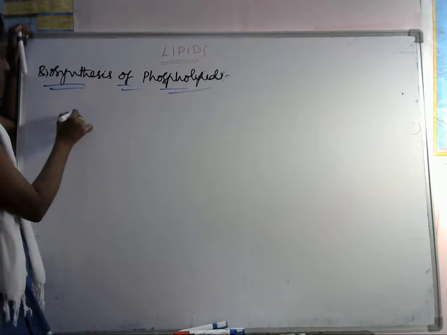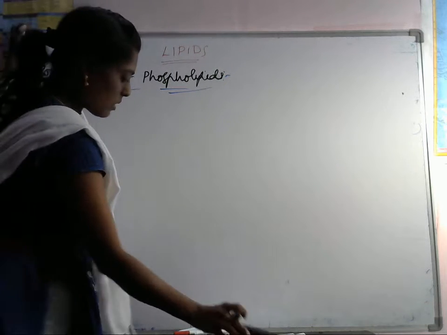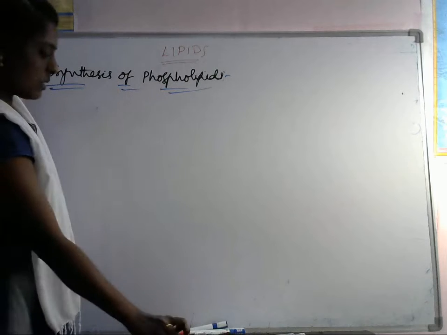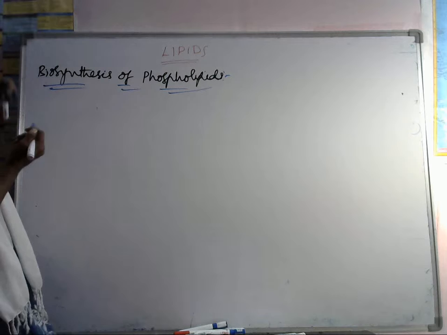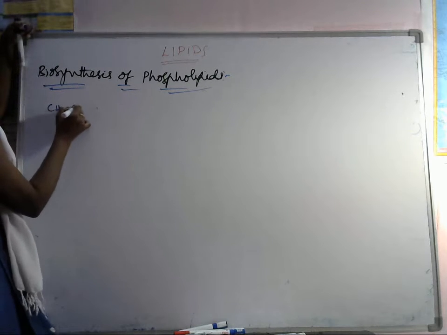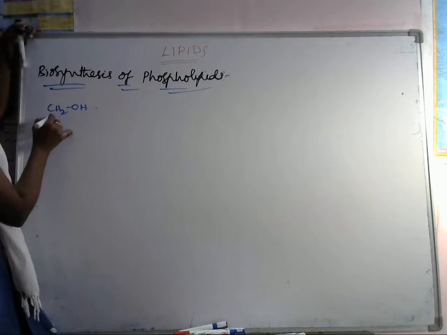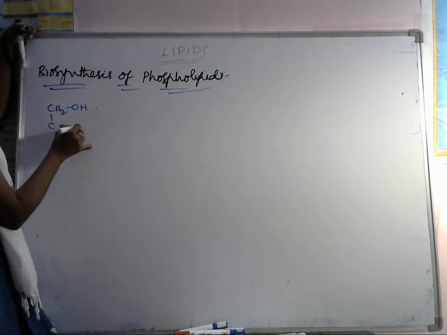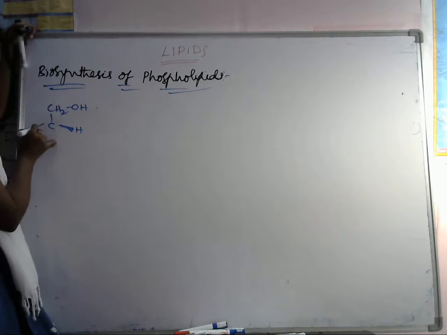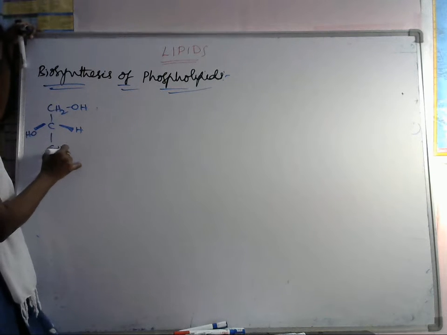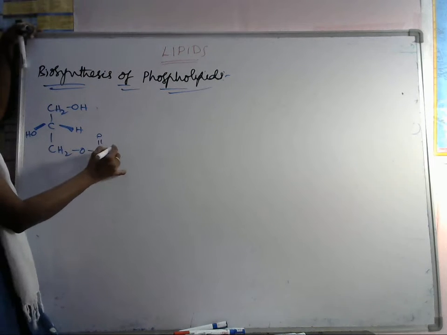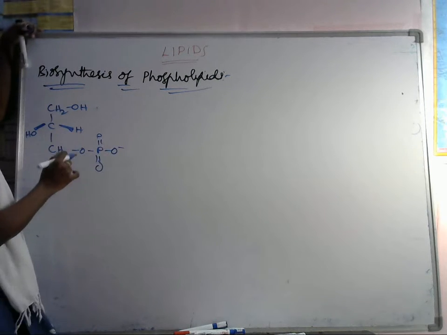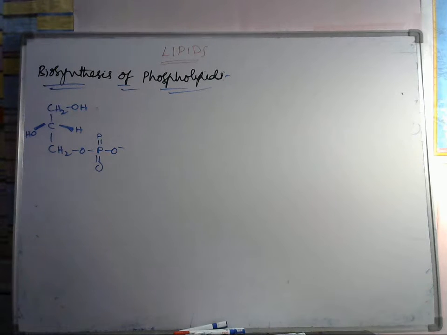Okay, so CH2, simple one. Here it is a 3-step process. We have to take CH2OH here. Okay, next it is having H, and here OH group is there. Okay, so next we have to take the phosphate form, not the acetate form. We have to take the phosphate form. Okay, so this is a glycerol 3-phosphate.